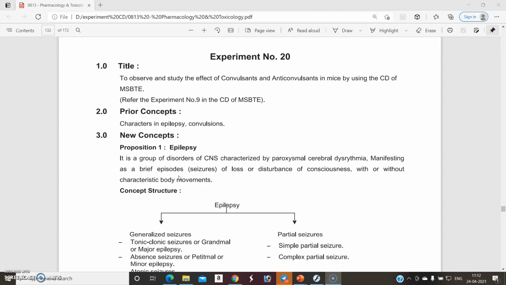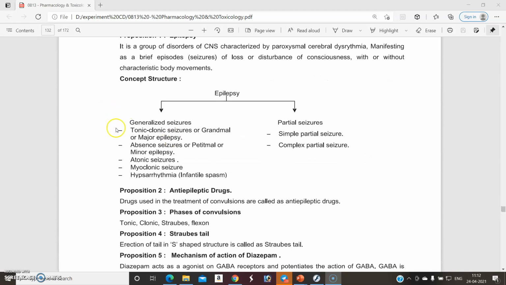So what are the different types of epilepsies? Number one is generalized epilepsy and second is partial epilepsy. Generalized epilepsy is again divided into different types, whereas partial epilepsy is divided into simple and complex seizures. Epilepsy is also called convulsions.